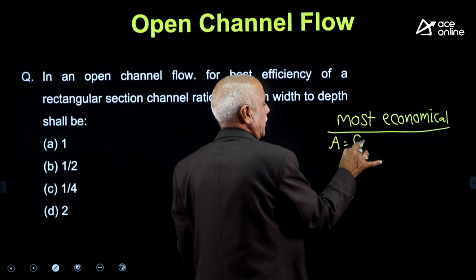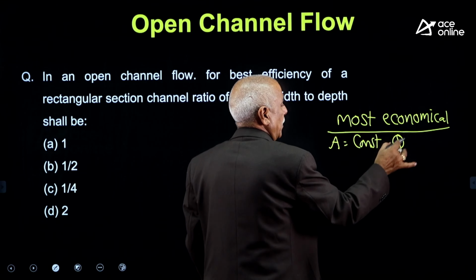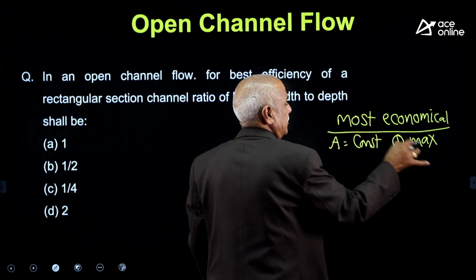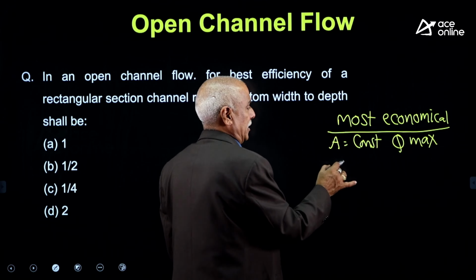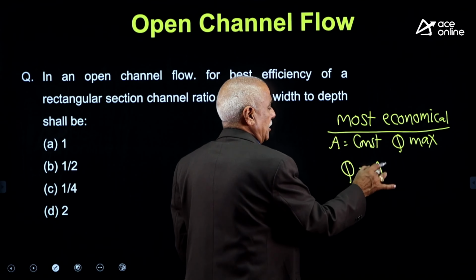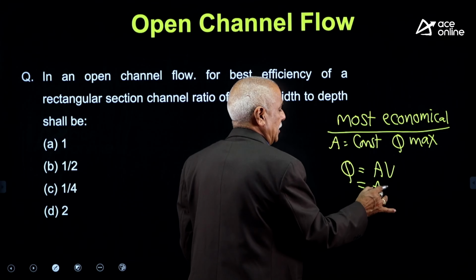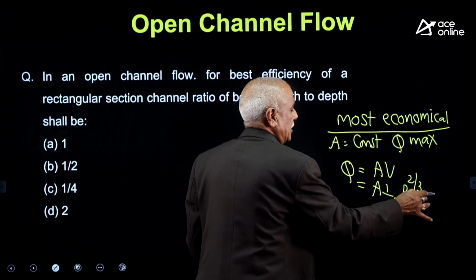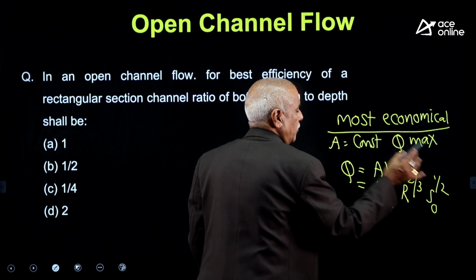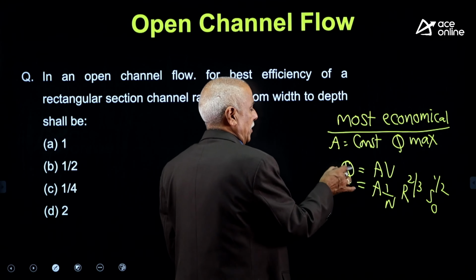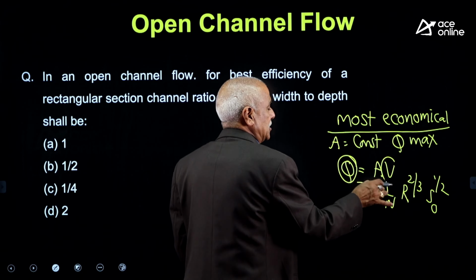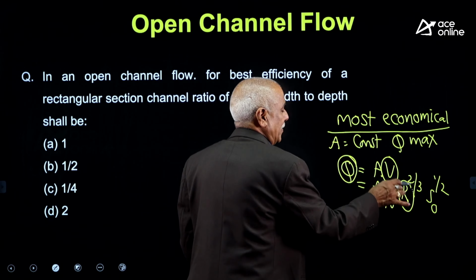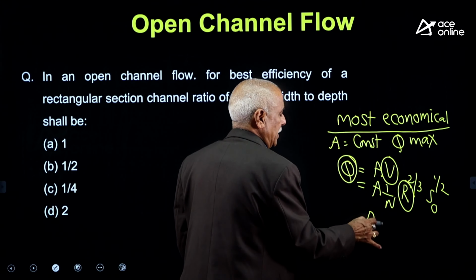For the given area, if the discharge is maximum, the section is most economical. Discharge is area into velocity, area into 1 by n into R power 2 by 3 into S naught to the power of 1 by 2. When Q is maximum, velocity is maximum, so R is maximum, so P is minimum.